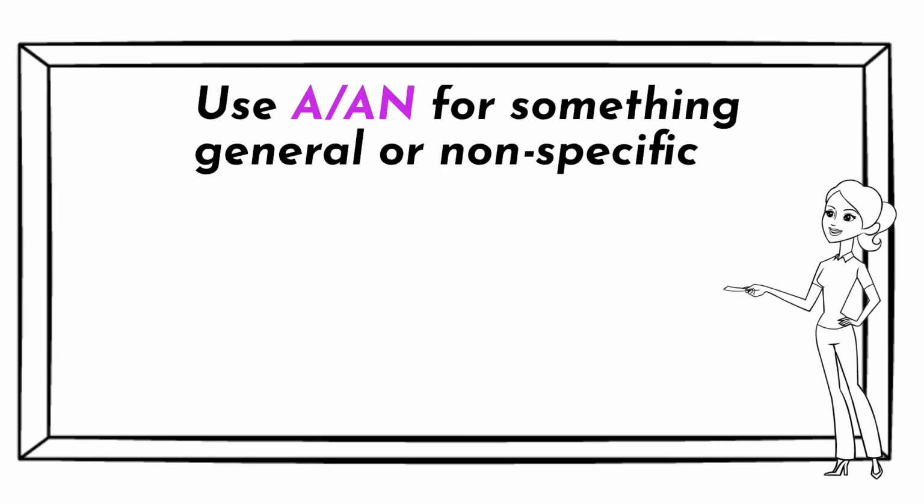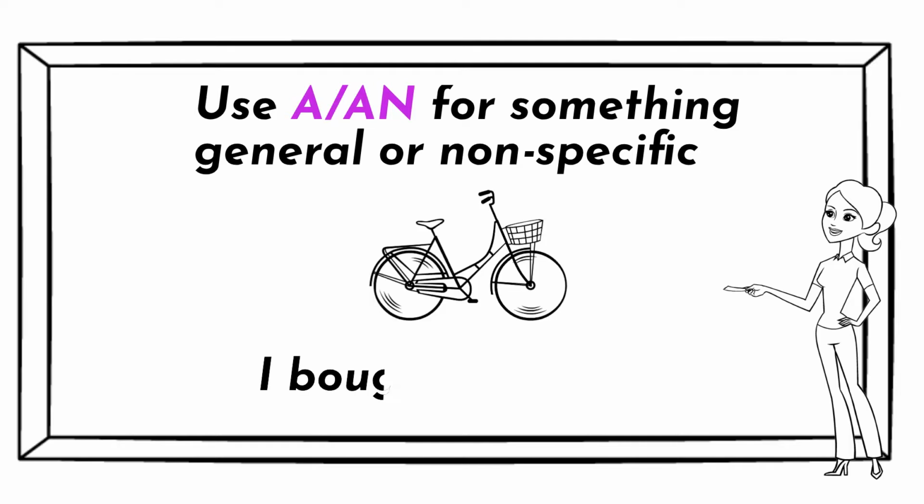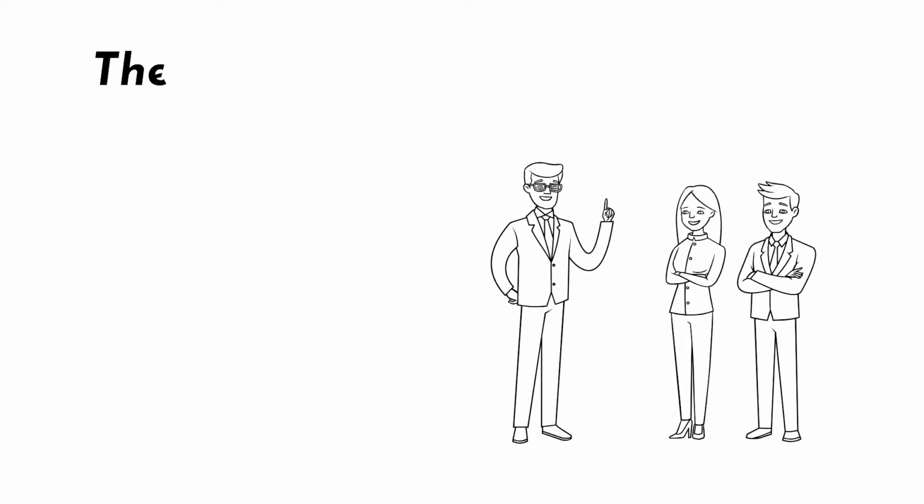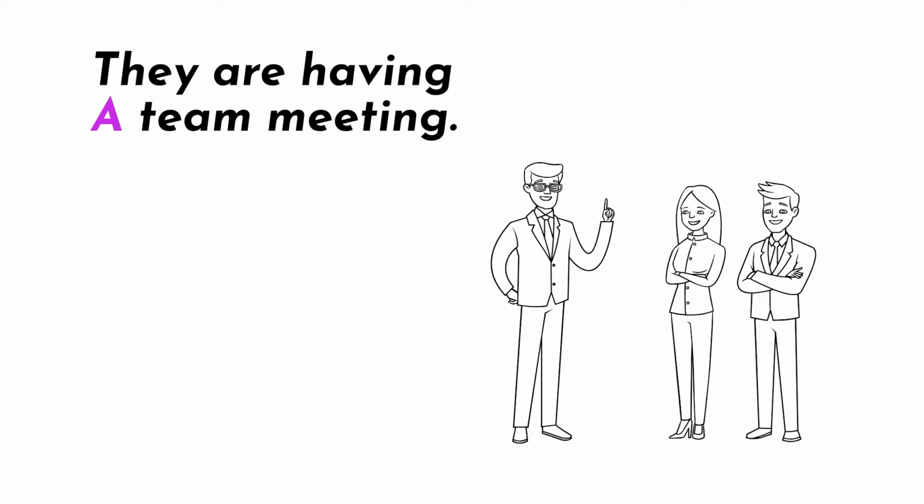Use a, an for something general or non-specific. I bought a bicycle. They are having a team meeting.